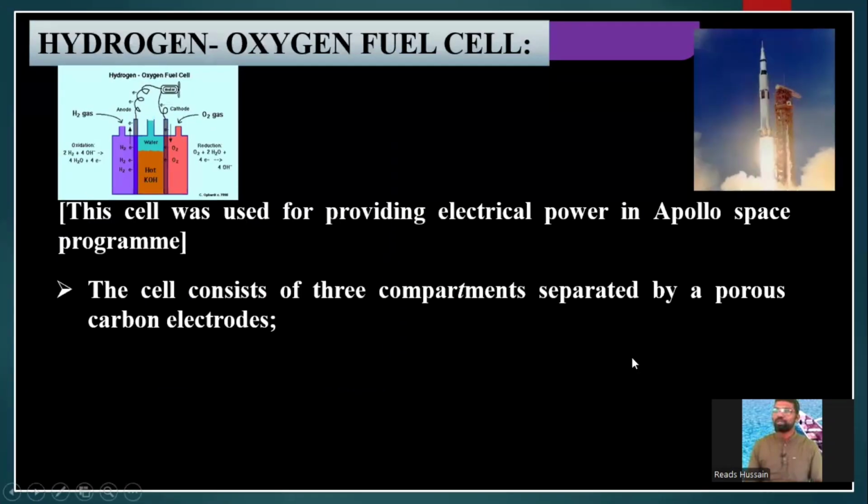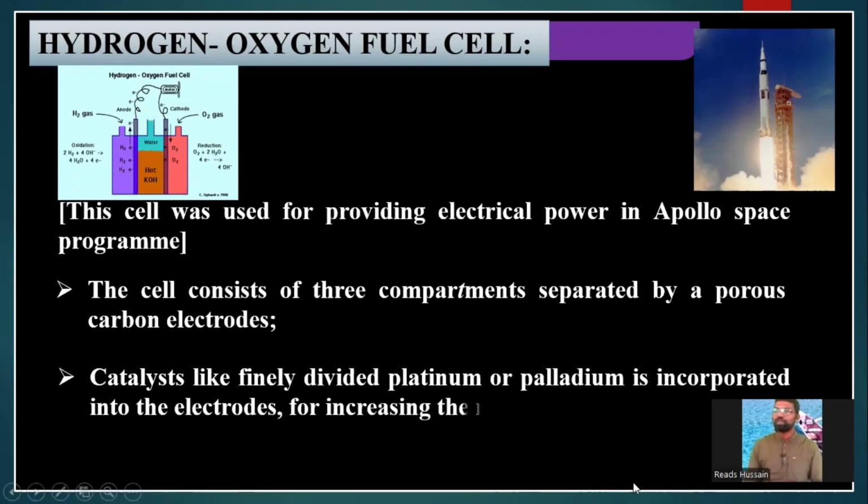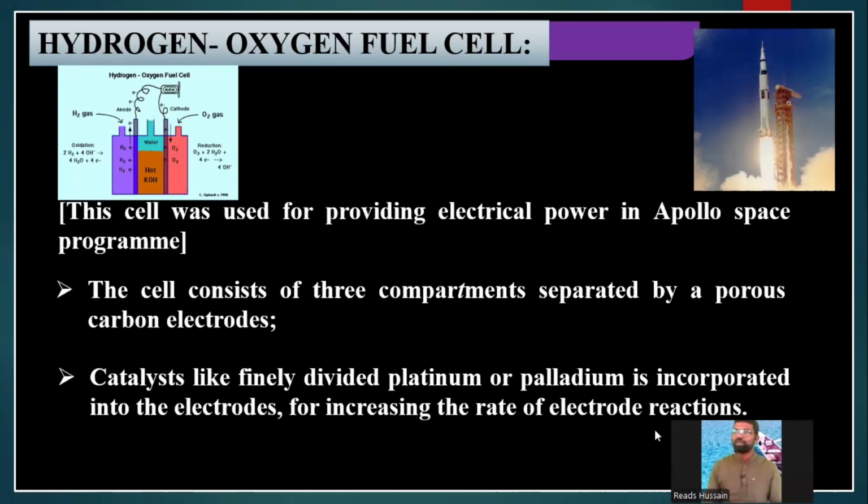Next, the cell consists of three compartments, right? Next, catalyst like finely divided platinum or palladium is incorporated into the electrodes for increasing the rate of electrode reaction. To increase the speed of the reaction, some catalysts are used. Generally, platinum or palladium catalysts are used.